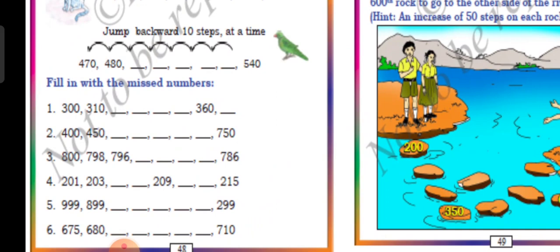You should take the difference between two numbers. Two numbers' difference means you should subtract and see. 300 minus 310. If you subtract that, then you will get the exact difference, how many numbers they have skipped. Like that, 400 minus 450. How much difference are you getting? That only you should follow in the numbers. Follow the next numbers. Okay, is that clear, children? So you are going to write that.